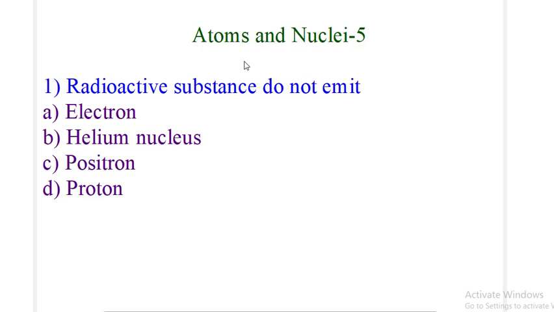Today we will be doing atoms and nuclei part 5. The first question: radioactive substances do not emit electron, helium nucleus, positron, and proton.